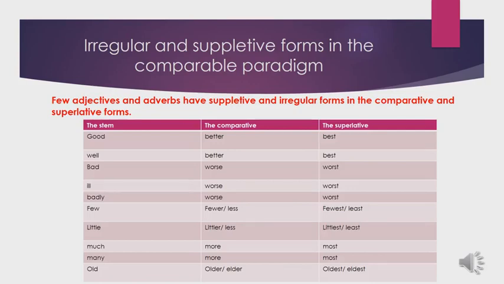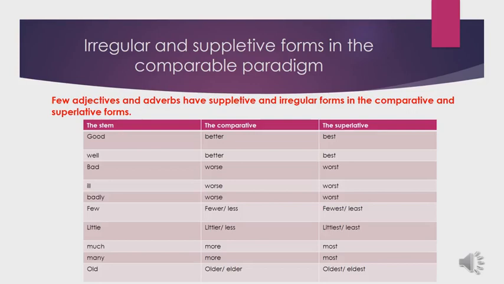So we have two forms, regular and suppletive forms, with the adjective few. And of course, both of them are required. If I ask you about the comparable paradigm of the adjective few, you have to mention both, fewer and less, fewest and least. Both of them are required.